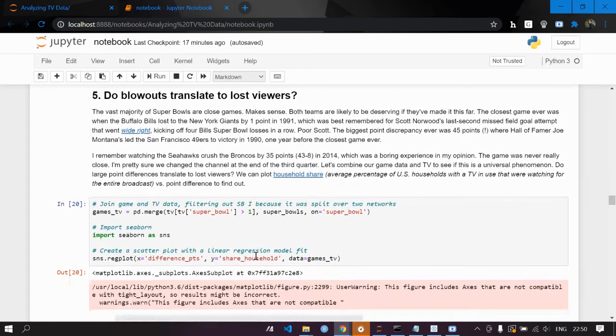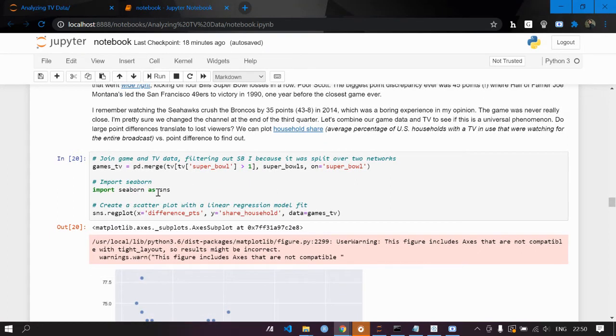The first thing we are going to do is join the game and TV data, filtering out the Super Bowl that was split over two networks. How we do it is we use pandas pd.merge with TV and the Super Bowl, and if greater than one, then merge on the Super Bowl column, we need to do this combination. Now import Seaborn, like we import Seaborn using sns. It is an alias name.